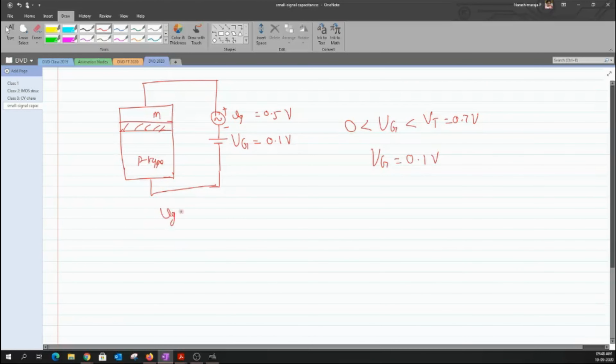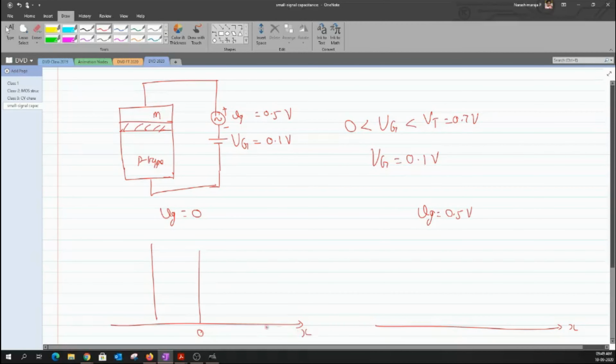This is the condition when small VG is equal to 0. And I also want to analyze the charge distribution when VG has some sort of step input. Clear? So due to which I will have two graphs reflecting these conditions. And the axis that I'm working on is rho, the charge distribution.